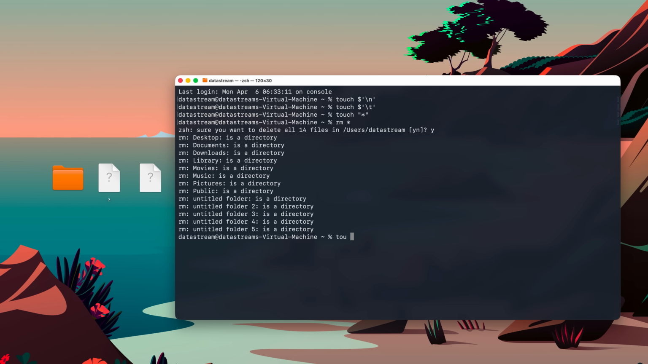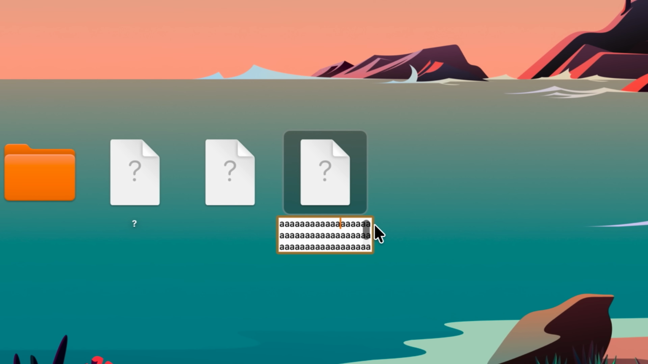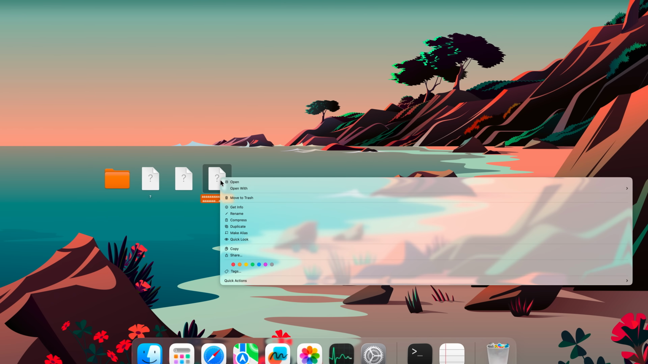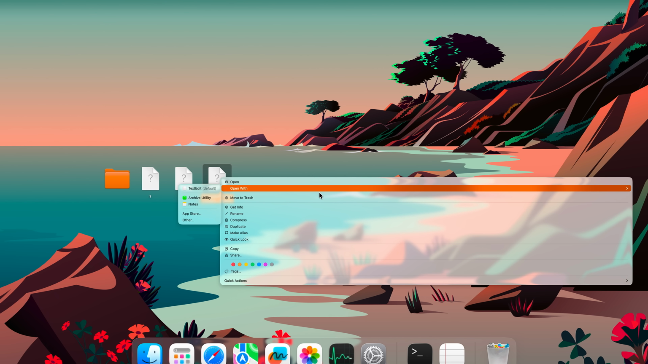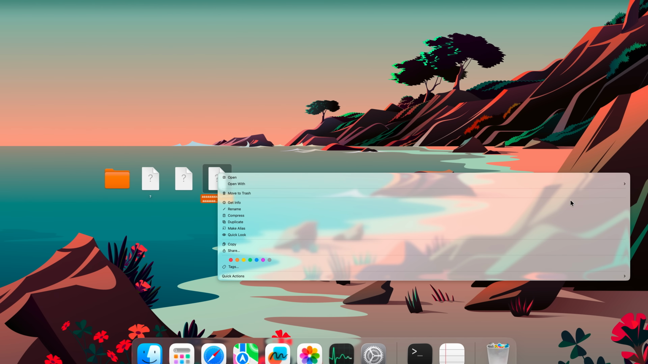And then finally we can create a file which has a very long file name. Okay, this is the correct command. I think it's like 255 characters. And it gets even weirder when you use the contextual menu on this one. Just look at how long it is. This is how it's normally supposed to be like, and this is how it looks like on this one.